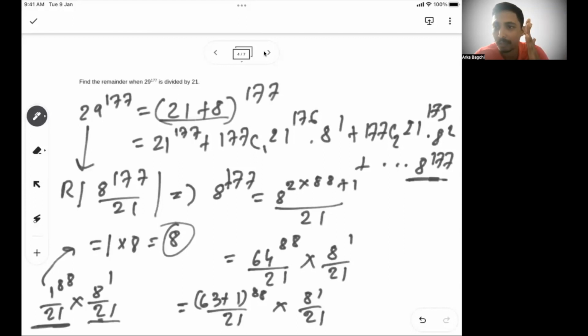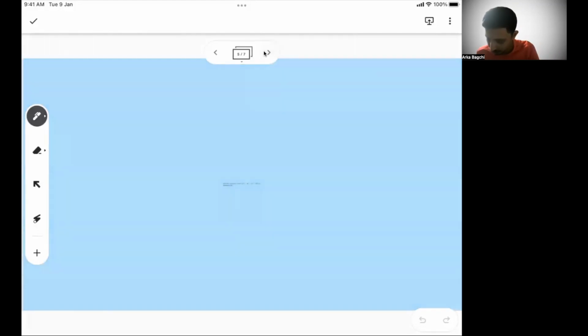Then the last 8 remaining, when divided by 21, gives a remainder of 8. So 1 in the first case and 8 in the second case, our final remainder is 8. See the approach: we are breaking it into smaller blocks and looking for a gap of 1, and that's where we are getting most of the answers. Let's move to the next problem.